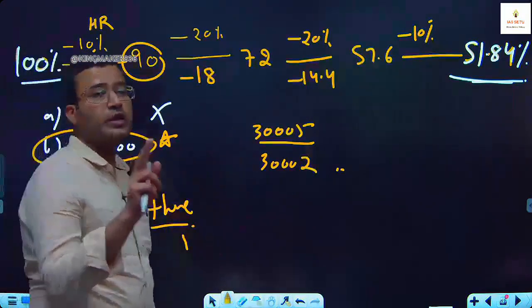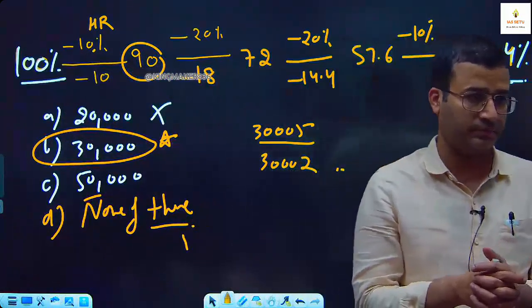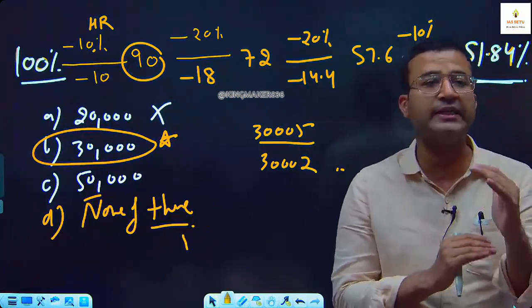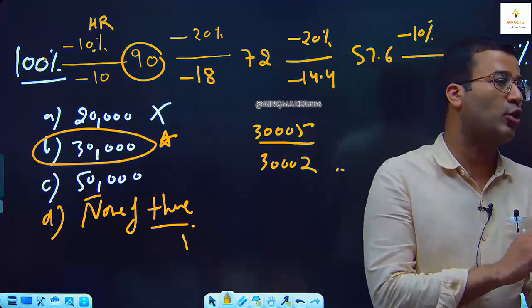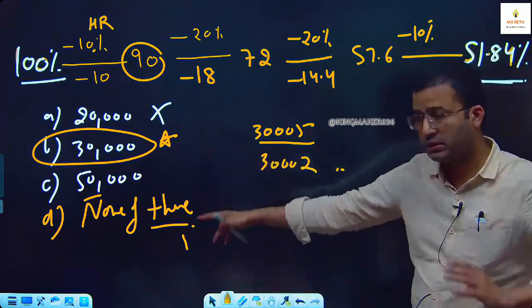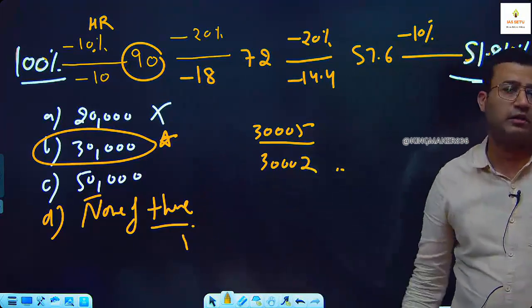Second, you cannot use approximation if the answer options are too close. But in CSET, generally, we have a decent gap in the answer options. There is scope for approximation. Okay, is this clear? We will learn this in DI classes also. I have taken only one example.